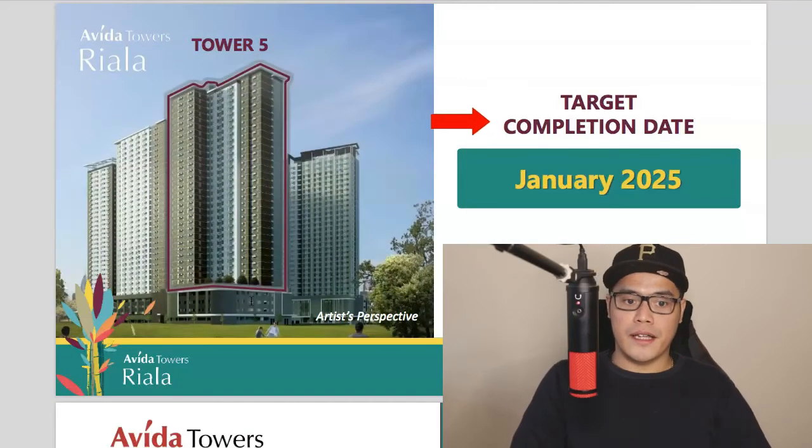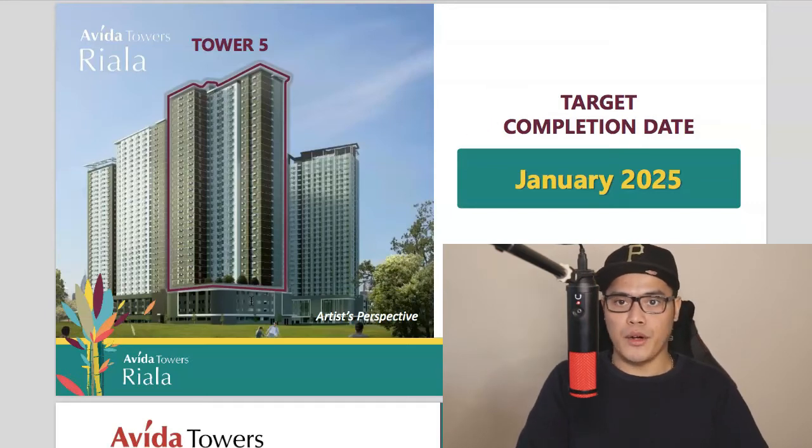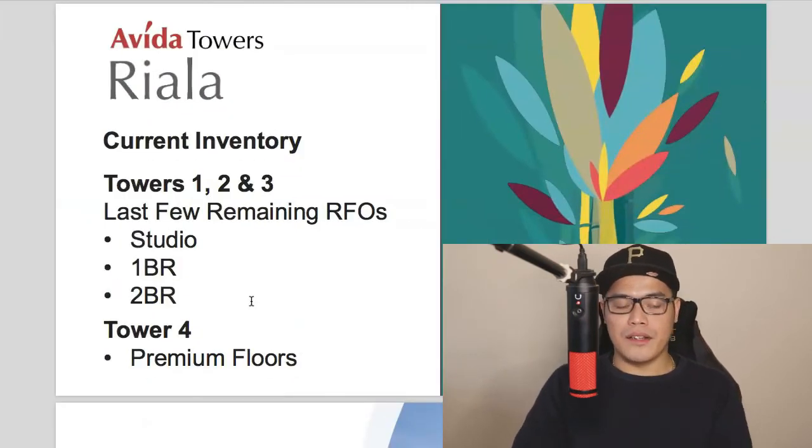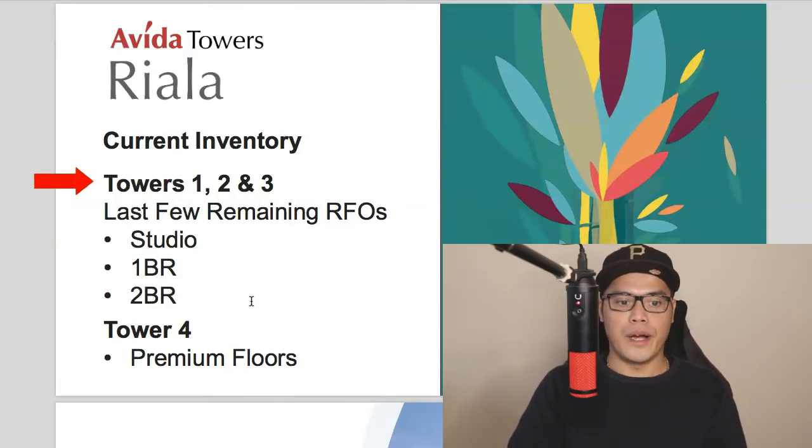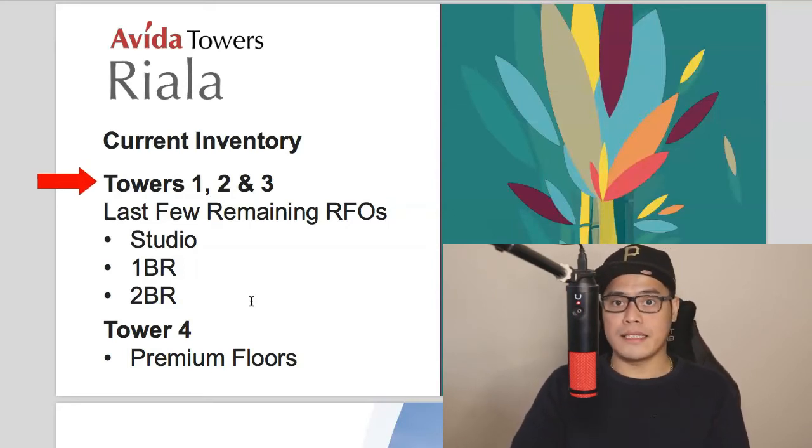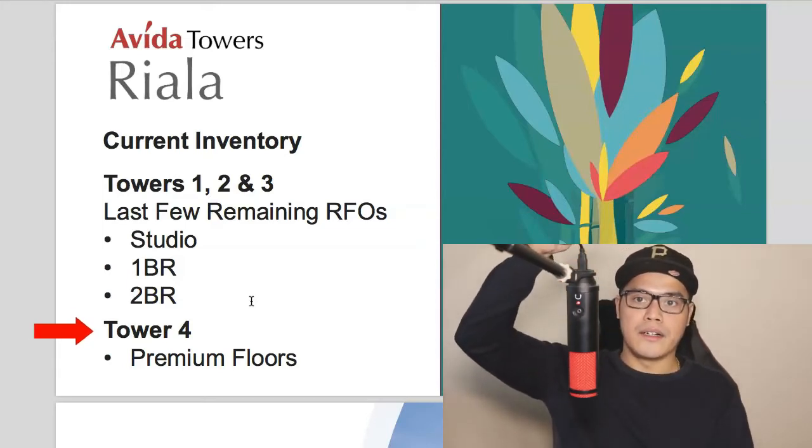So with regards to the target completion date for Avida Towers Riala, the target completion date is January of 2025. And with the current inventory at Avida Towers Riala, with Towers 1, 2, and 3, they have the last few remaining RFOs, or also called ready for occupancy units. And they currently have limited studio units, 1-bedroom units, and 2-bedroom units, which are ready for occupancy. And with Tower 4, they only have limited spots for the premium floors, meaning that would be on the higher floors.